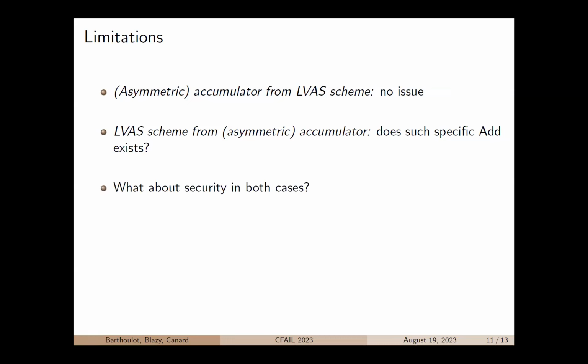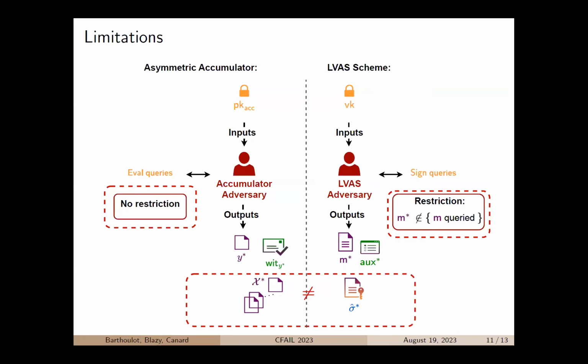And so what about security? Well, we tried to make a security reduction from one adversary to the other, and we noticed several issues. First, when you look at the outputs of both adversaries, while we can easily identify the element Y star and its forged witness to the message M star and its forged auxiliary information, the question is more tricky when looking at the other outputs of both adversaries.